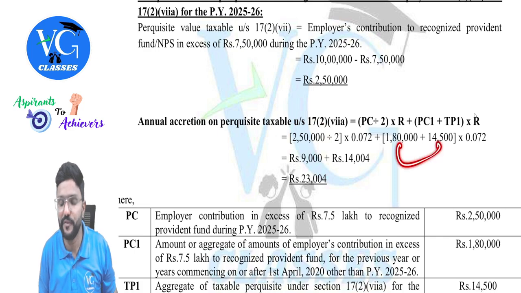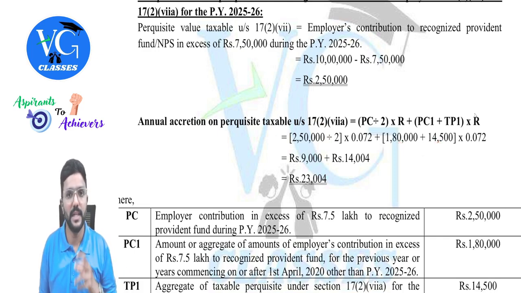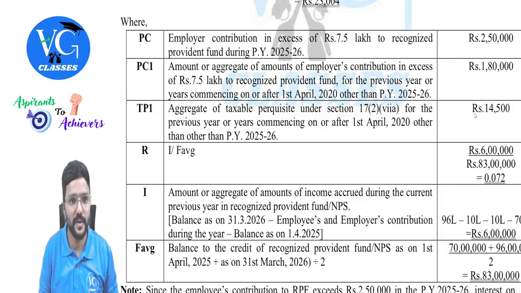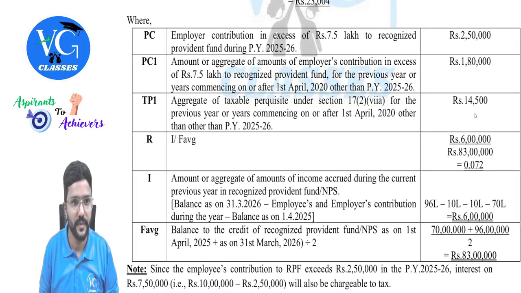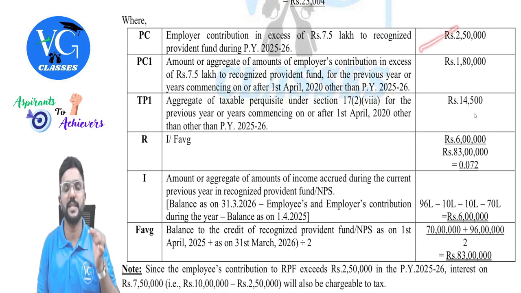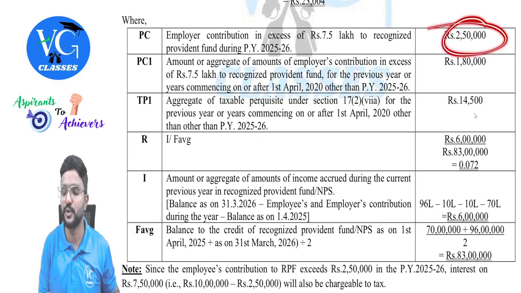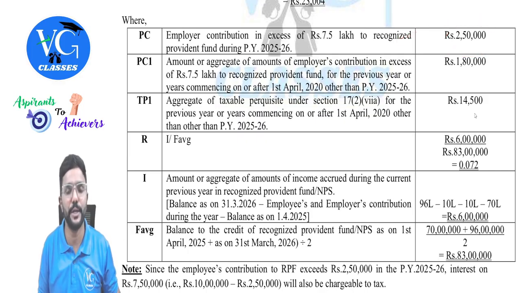Now these two figures I have already explained. Now let us calculate what is the rate of return earned, guys. Rate of return earned. I have given here in this table what each one of them stands for. PC, that is the employer contribution in the current year in excess of 7 lakh 50, which is 2 lakh 50, taxable as perquisite under section 17(2)(vii).